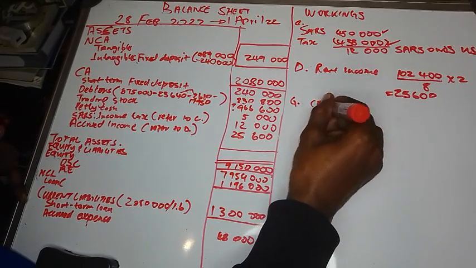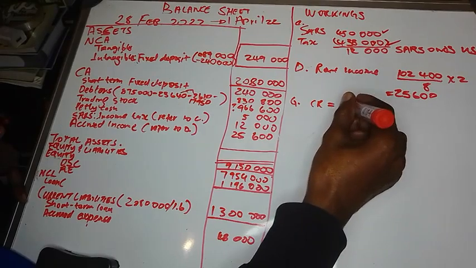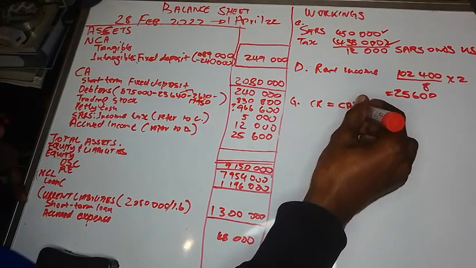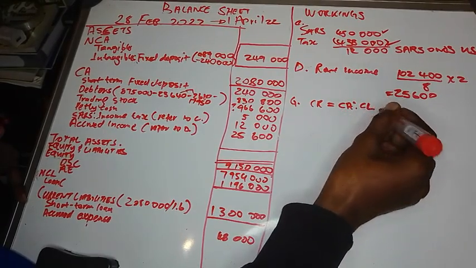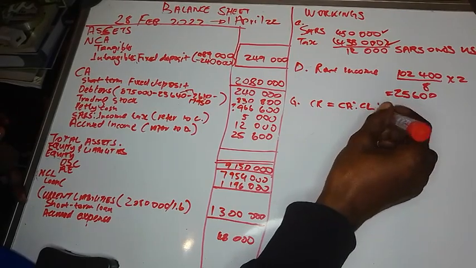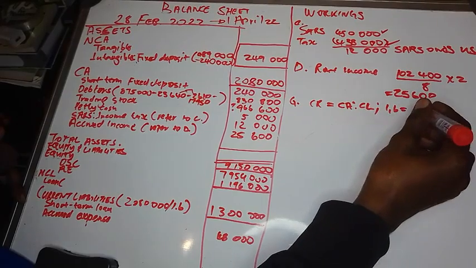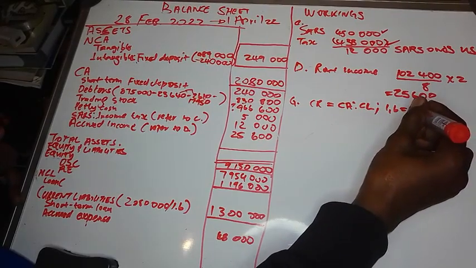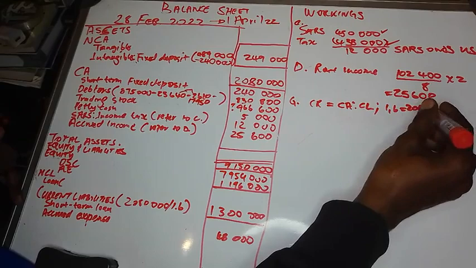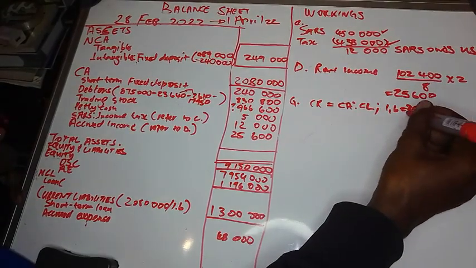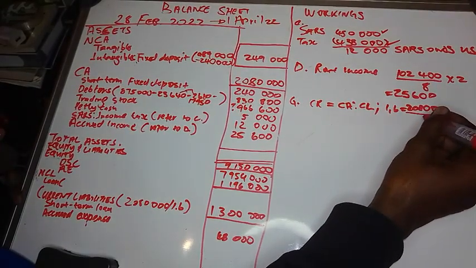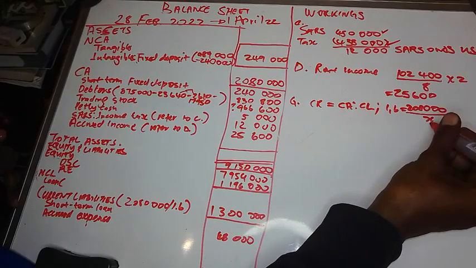Current ratio CR is equal to current assets over current liabilities, so 1.6 is equal to current assets, 2,080,000, divided by current liabilities. You don't know current liabilities, you can just give them x.